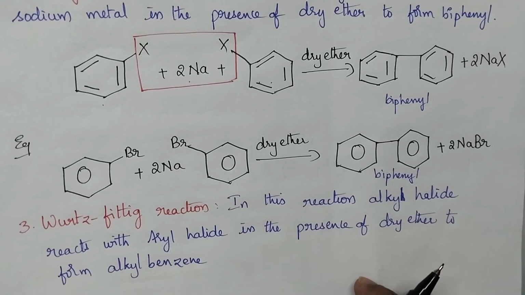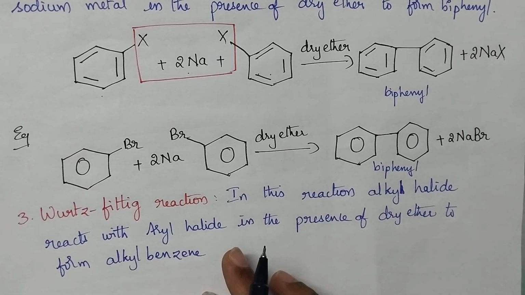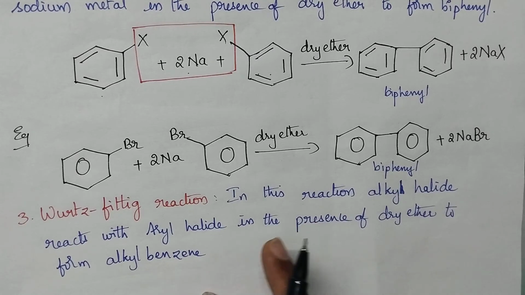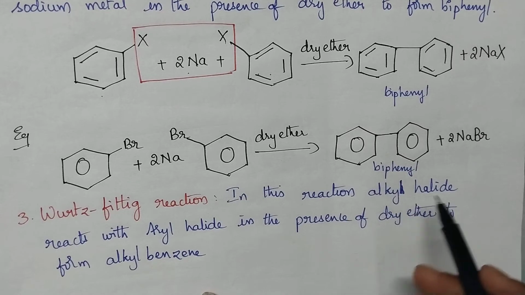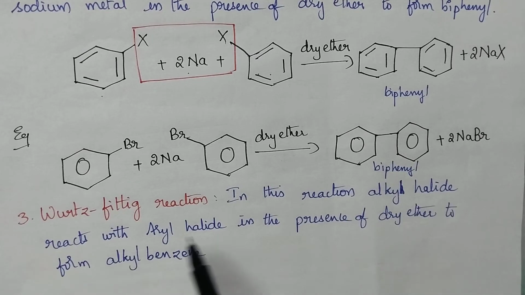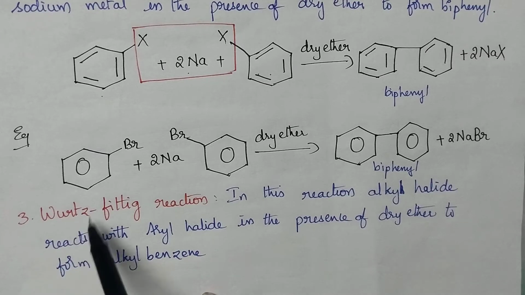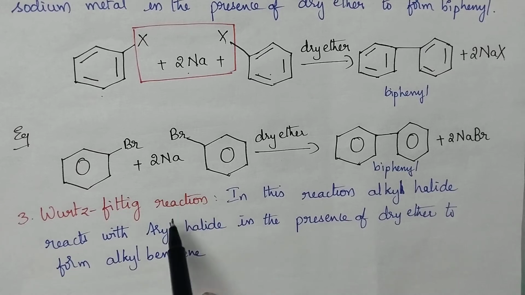Next, we can consider the Wurtz-Fittig reaction. That means it is the combination of the Wurtz and Fittig reactions. So in this method, what happens? Can you guess, students? Alkyl halide reacts with aryl halide. The Wurtz reaction is applicable to alkyl halides, whereas the Fittig reaction is applicable to aryl halides.